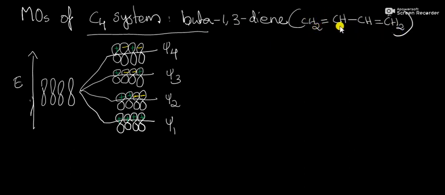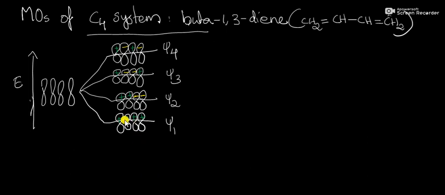It has two conjugated pi bonds, and therefore 4 p orbitals combine to yield a set of 4 pi molecular orbitals. Then what is the energy diagram of this molecular orbital formation, in which two molecular orbitals are bonding molecular orbitals, and two molecular orbitals are anti-bonding molecular orbitals.